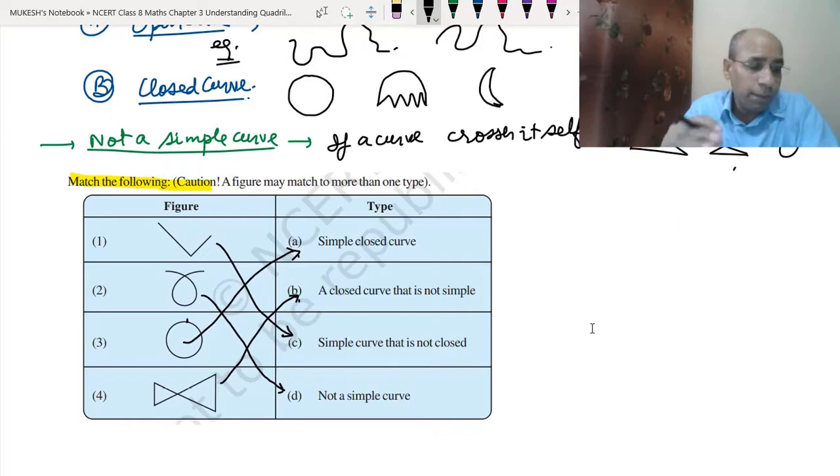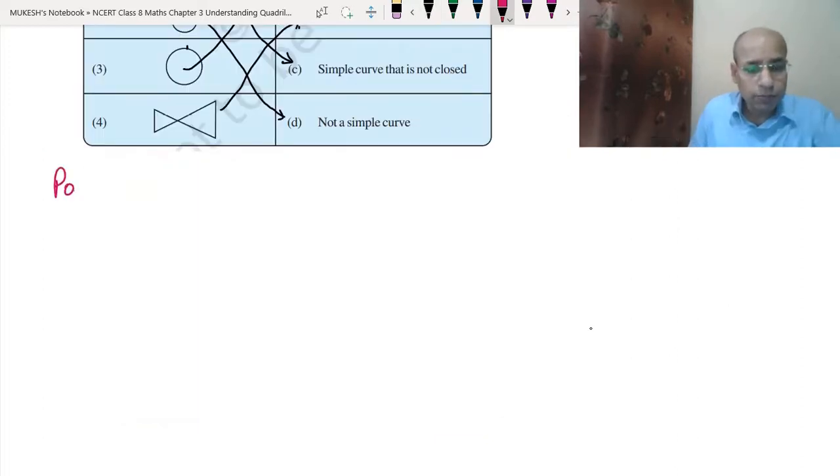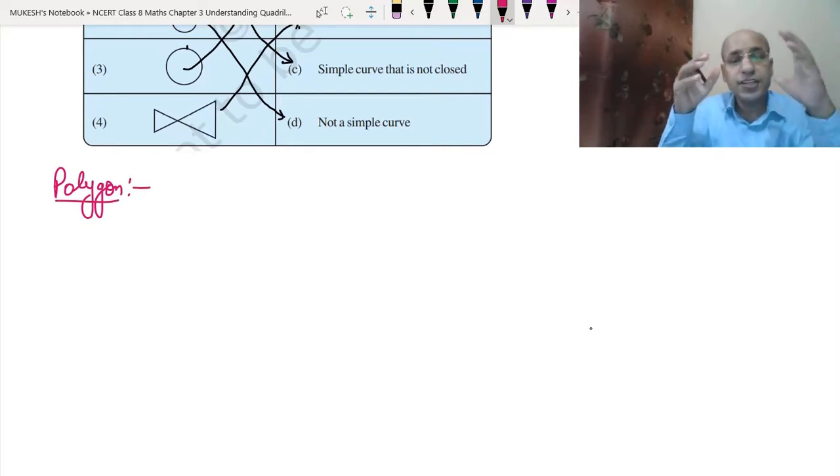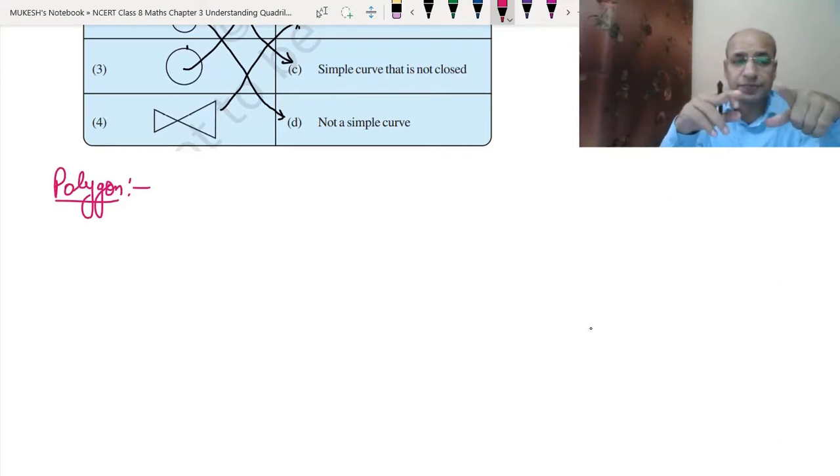Now let's do the polygon. Polygon, as you have studied in class 6 also, is a closed figure with 3 or more sides. Or you can say it is a closed simple curve with sides. A closed simple curve with sides. This is how we can describe a polygon.